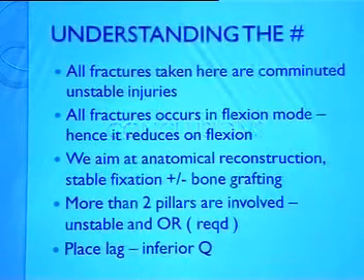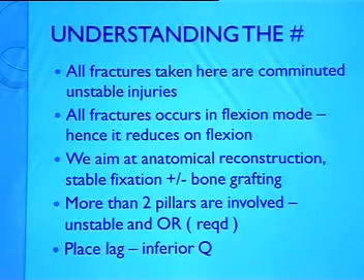So conclusions, yes. All the fractures taken here are the comminuted unstable injuries, and the fractures occurred in flexion mode because our patients usually walk with 5 degrees of hip flexion and 5 to 10 degrees of knee flexion with 5 degrees of more external rotation, which is accepted. And so all these fractures we aimed at the anatomic reduction, stabilization, plus or minus bone grafting. So when there is involvement of 2 or more pillars, we consider that as an unstable fracture pattern. And we always place the screw in the inferior portion where we have the maximum bone strength.